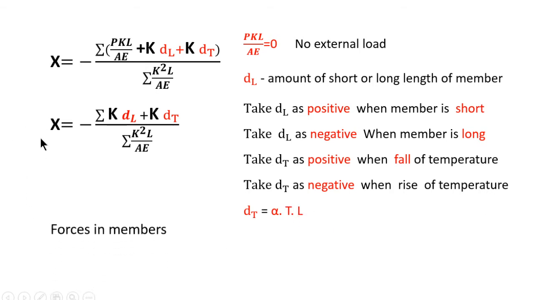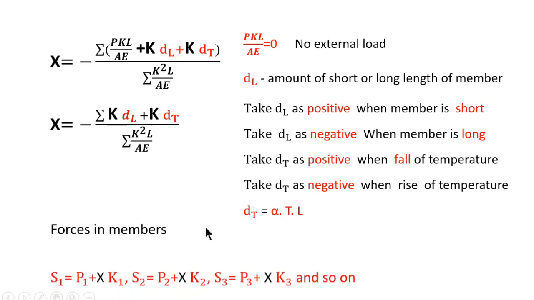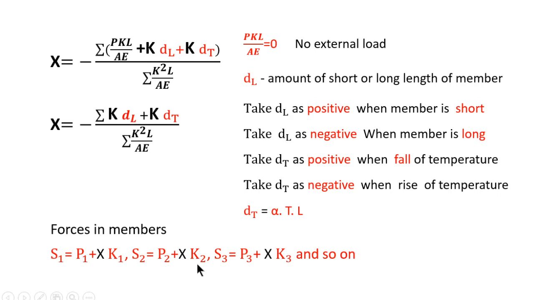Once we get the value of force in the redundant member, the forces in the members can be found: S1, S2, S3, and so on. Here P1 is the force developed in the member due to the external load, and K1 is the force developed in the member due to the unit load.